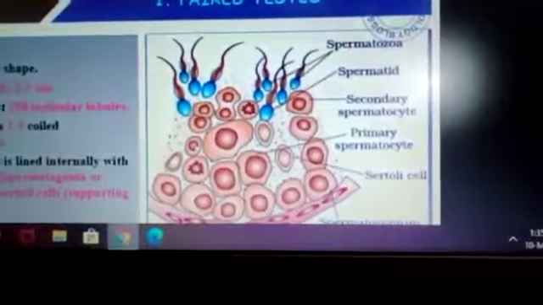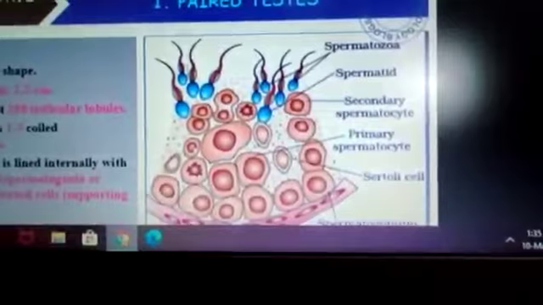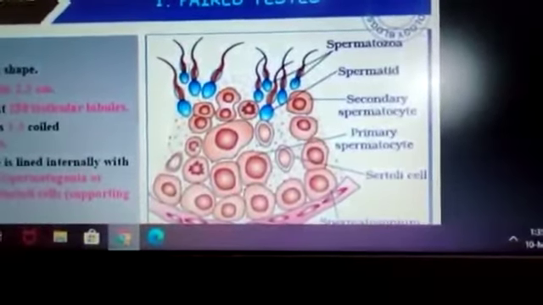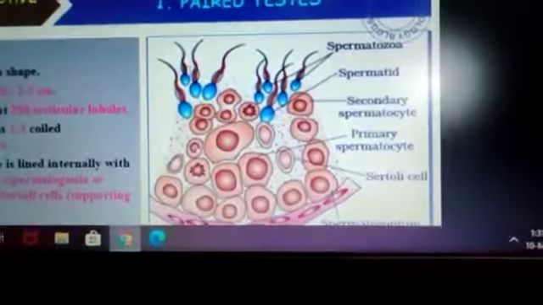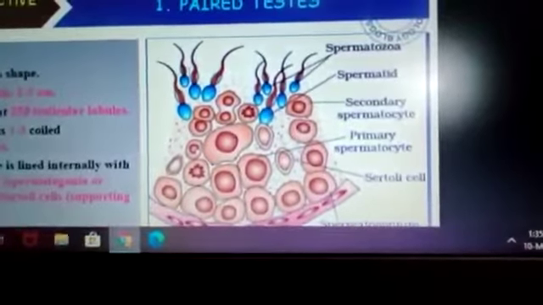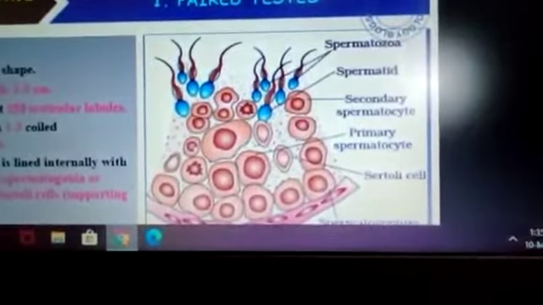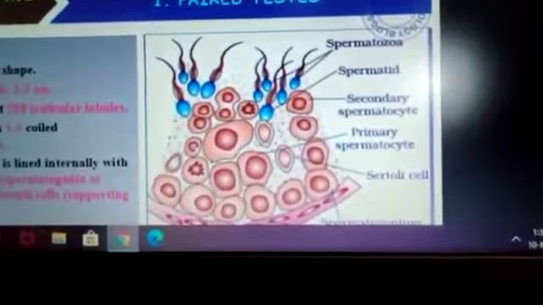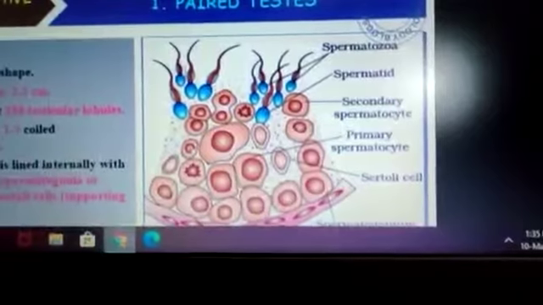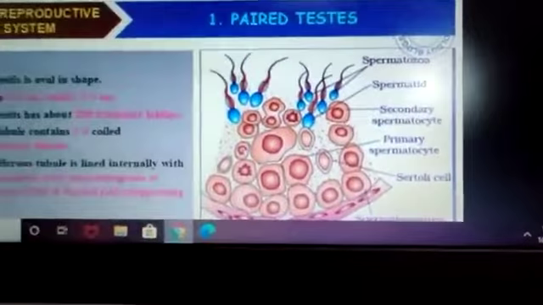Primary, secondary spermatocytes: as they develop, the first cells that develop are termed primary spermatocytes. After that they mature and are termed secondary spermatocytes. After that the spermatid, and the last stage, the fully mature one, is the spermatozoa.